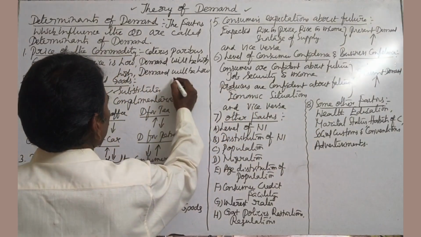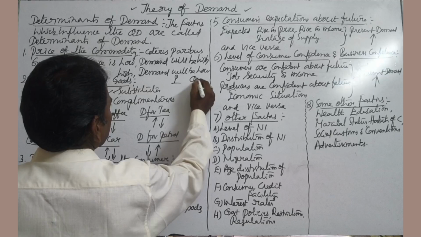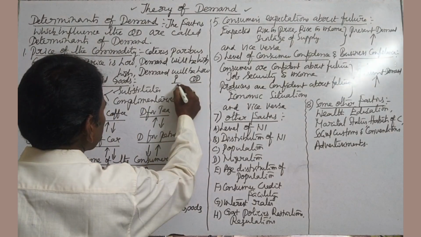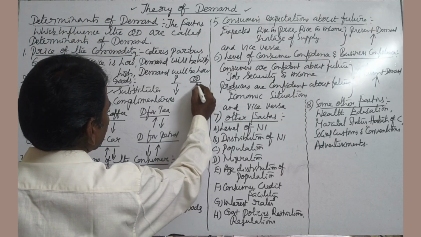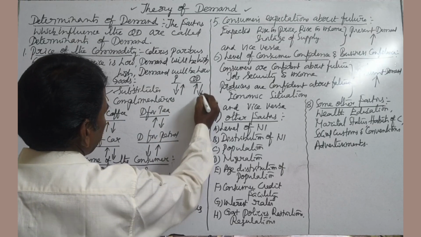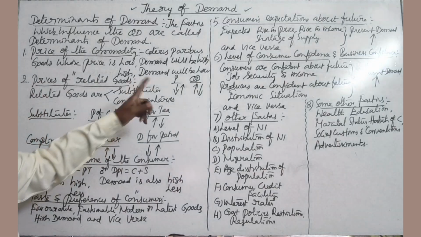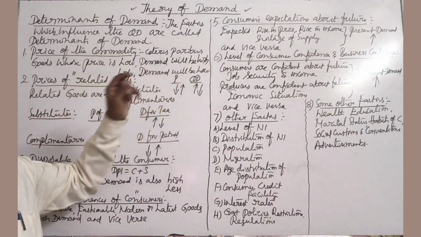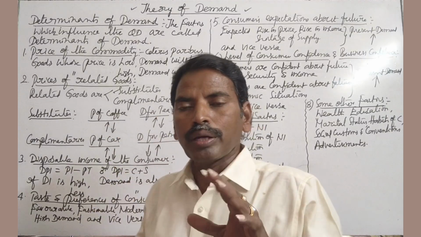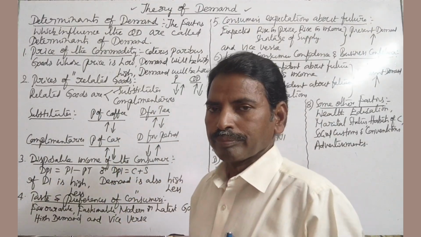Just observe. This is the price. This is the quantity demanded. So price is less, demand is more. Price is more, demand is less. So there is an inverse relationship between price of the commodity and quantity demanded of the same commodity.